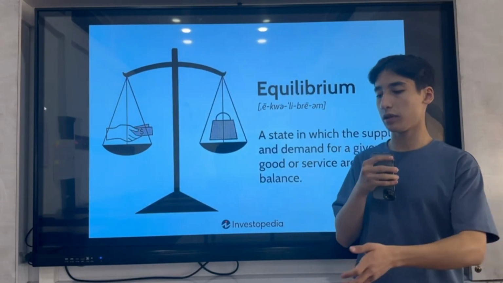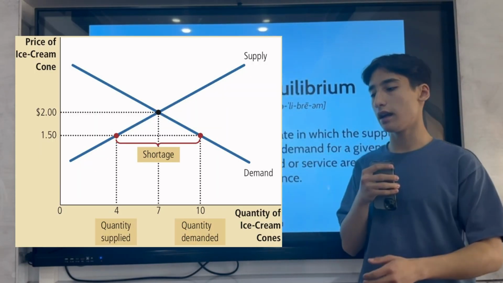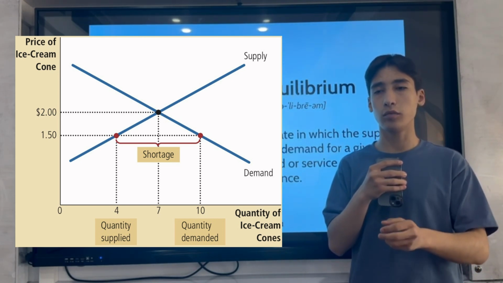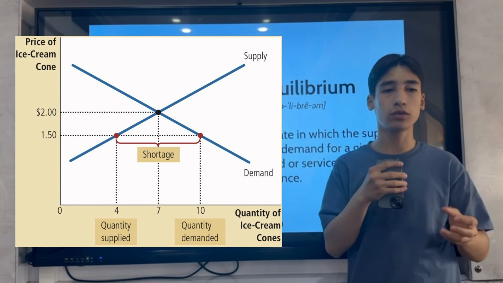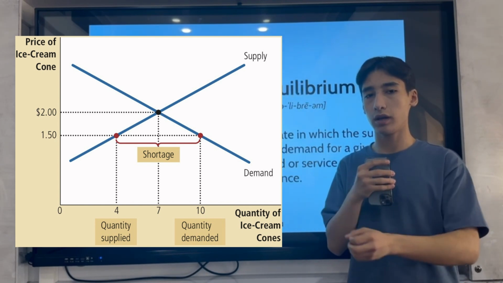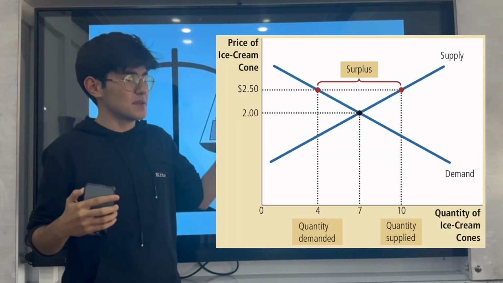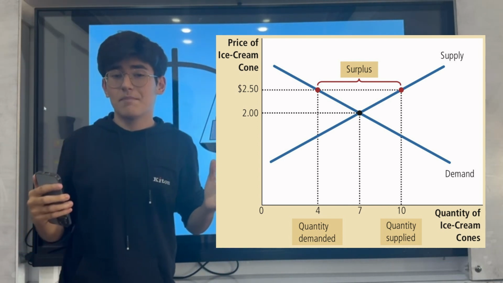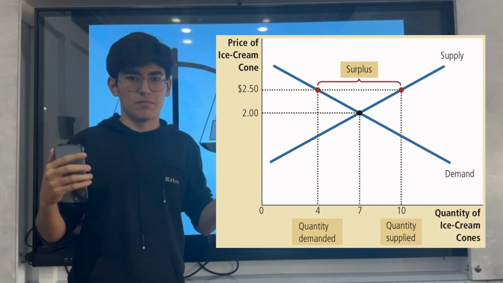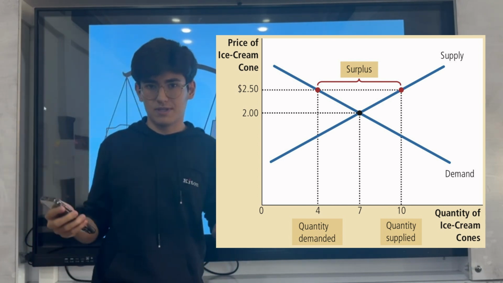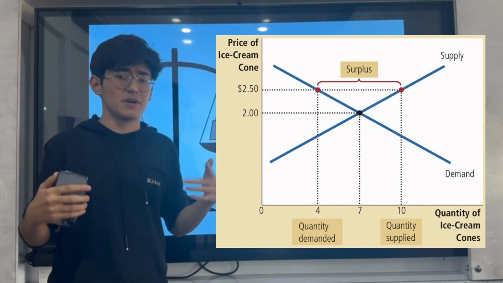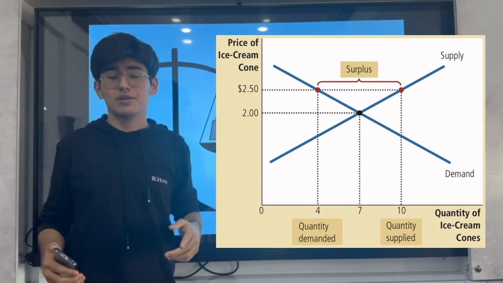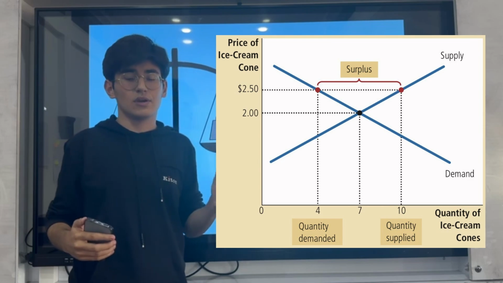As you see, at a price down here, the quantity demanded is greater than the quantity supplied, and there is a shortage. At that price, consumers want to buy more of that ice cream, but producers don't want to produce much of it. That's why there is a shortage. But if the price goes up there, the quantity supplied increases, producers want to produce more, but at a high price, consumers don't want to buy it, and that means there's a surplus. But in a real free market, there is no reason for the price to stay up there, and producers start lowering the price until the equilibrium point.